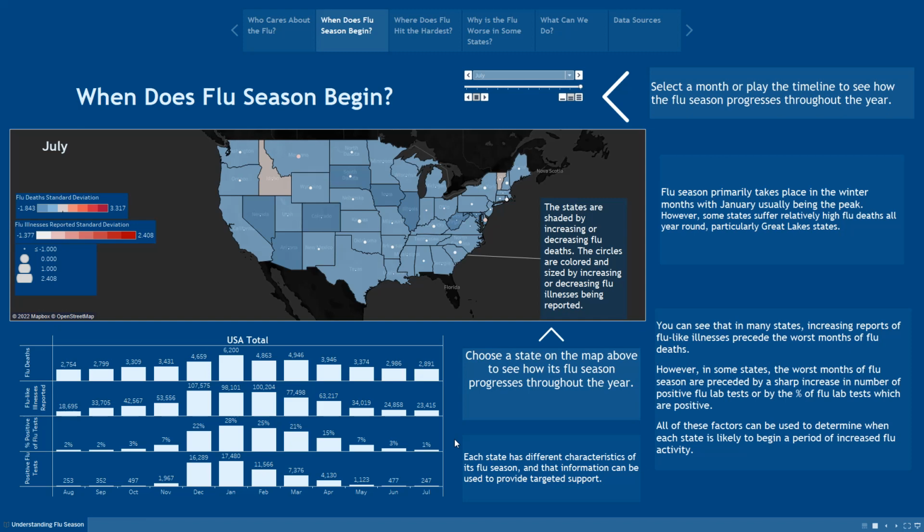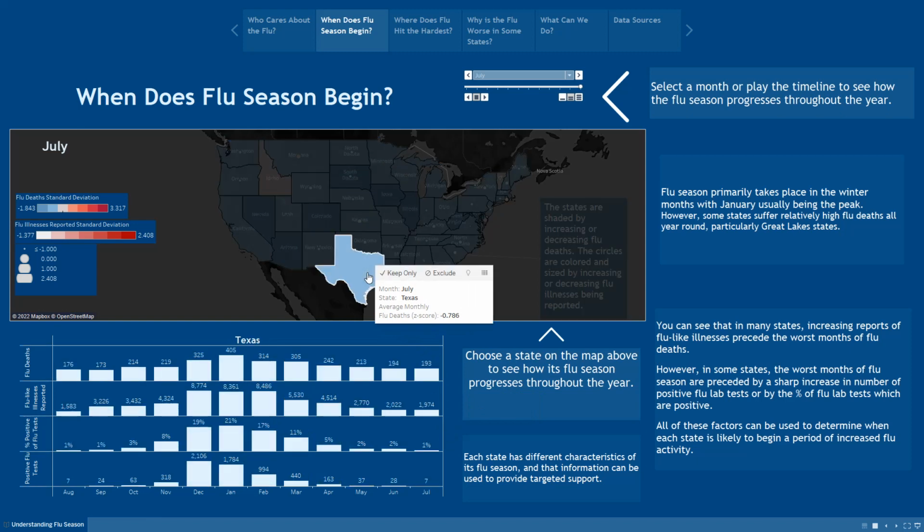Regardless, each state has its own characteristics of its flu season, and that information can be used to provide targeted support. That's why if you click on any individual state in the dashboard, let's say for example Texas, then it will give you that state's specific flu season chart here below. We can use this information to compare specific states now, but we'll also come back to it later when determining how to allocate our medical resources.